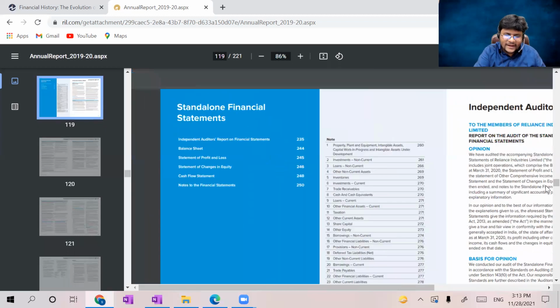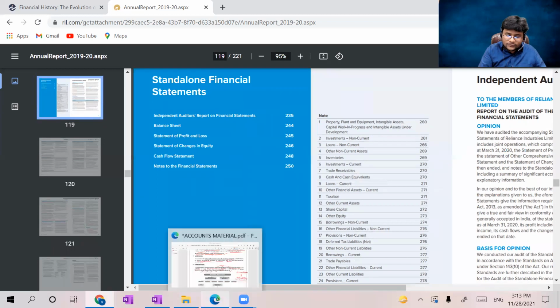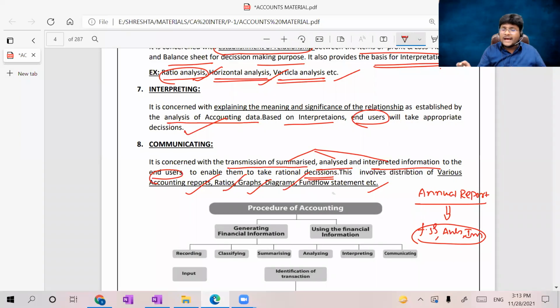If you see the standalone financial statements, they are giving balance sheet, statement of P&L, statement of changes in equity, cash flow statement, notes to the financial statements. Just for information, balance sheet and statement of P&L you know, right? The remaining you don't know, just leave it for the time being. So financial statements also form part of the annual report. So all such things will be there in the annual report.